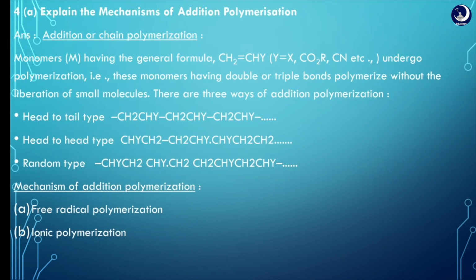Next one, explain the mechanisms of addition polymerization. Mainly two or more monomers combine to form a larger molecule, and the continuation takes place in addition polymerization. There are mainly two types of addition polymerization: free radical polymerization and ionic polymerization.